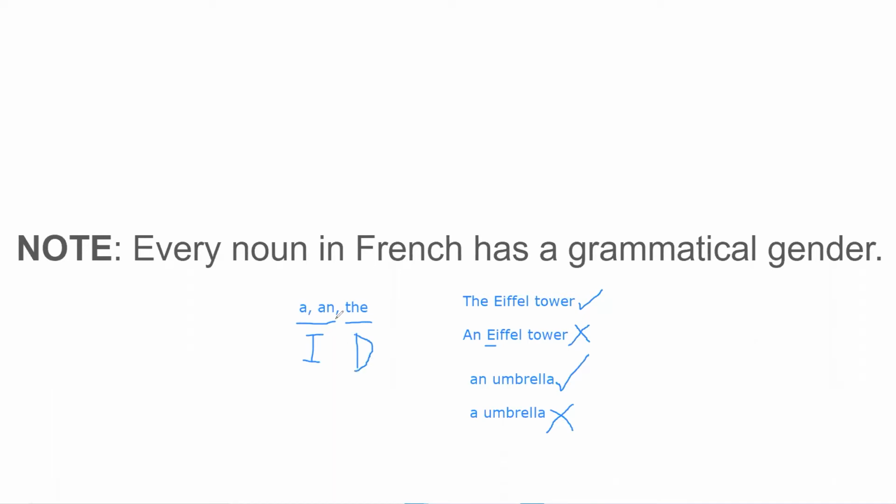A and an are used before nouns that do not need special recognition or aren't one of a kind. For example, a house, a window, a television, or a book. And if the nouns start with a vowel, then we'd say an ant, an egg, an ice cream, or an ostrich.